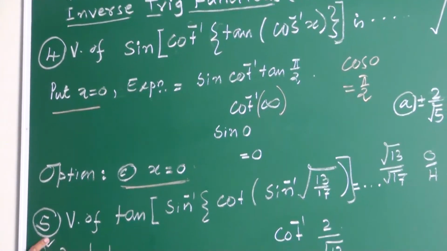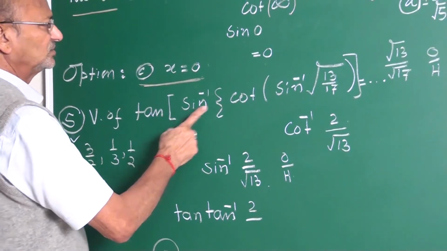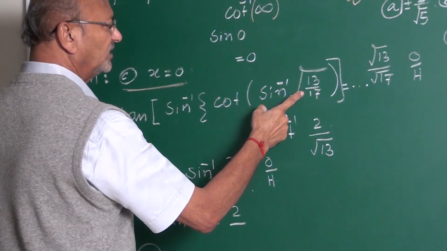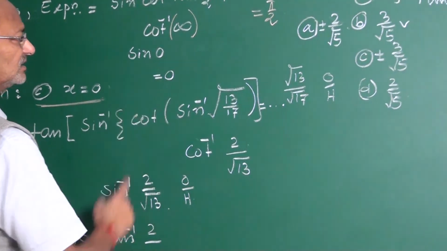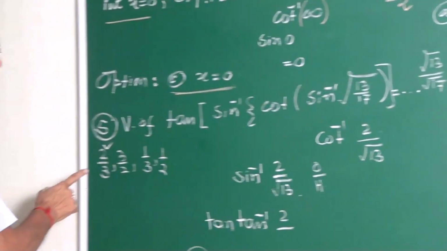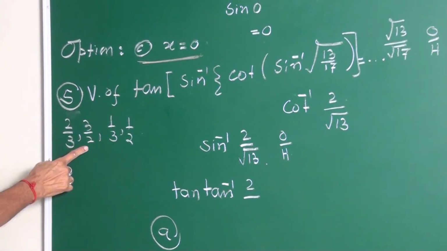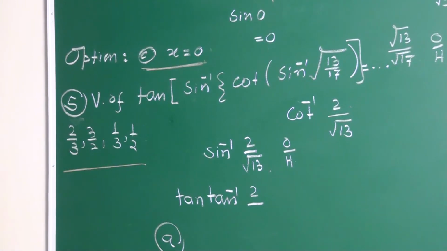This is the next example. The value of tan of sine inverse root 13 upon 17, cot of sine inverse root 13 upon 17. These are the options. First option is 2 by 3, 3 by 2, 1 by 3, 1 by 2. These are the options, my friends.